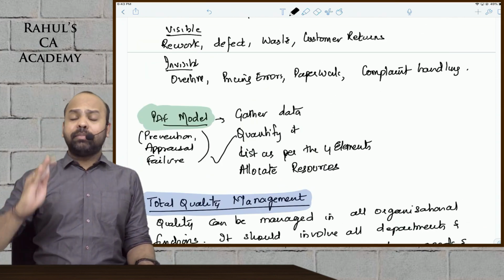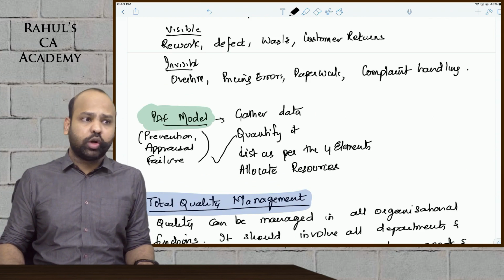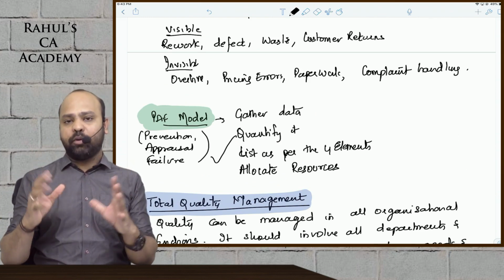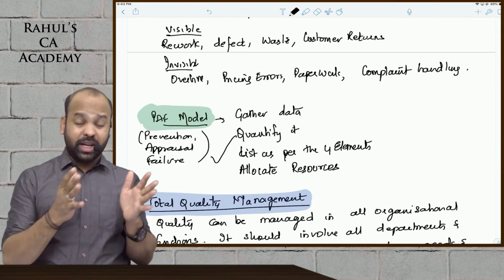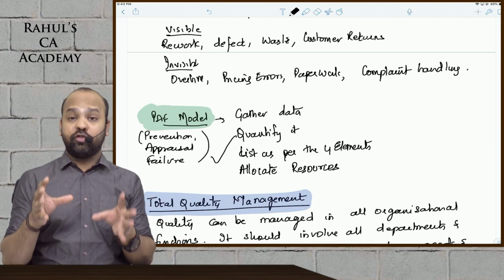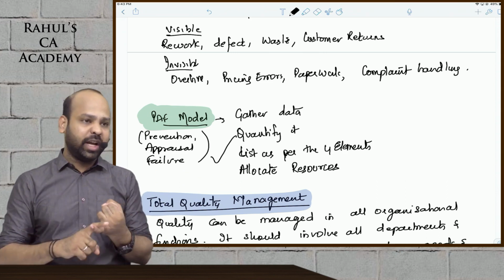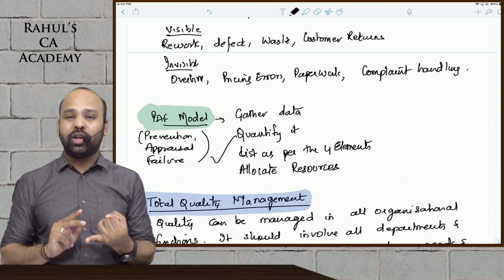So guys, this is about cost of quality. After this we will start total quality management. Just a quick recap of cost of quality. Under cost of quality, I told you that first you should know the definition of quality, then you should know the cost of quality components, 4 components: prevention, appraisal, internal failure, external failure.